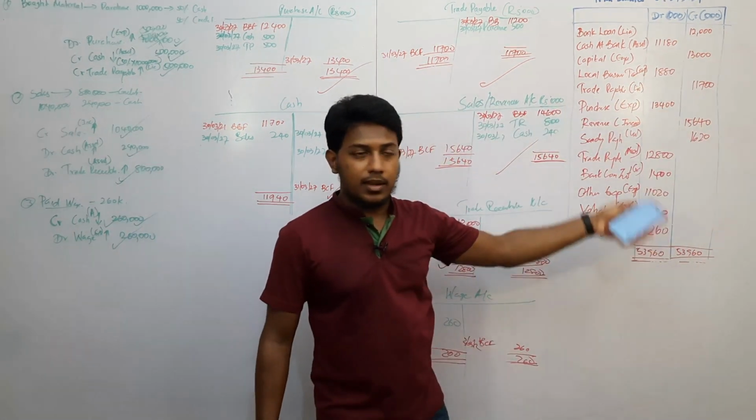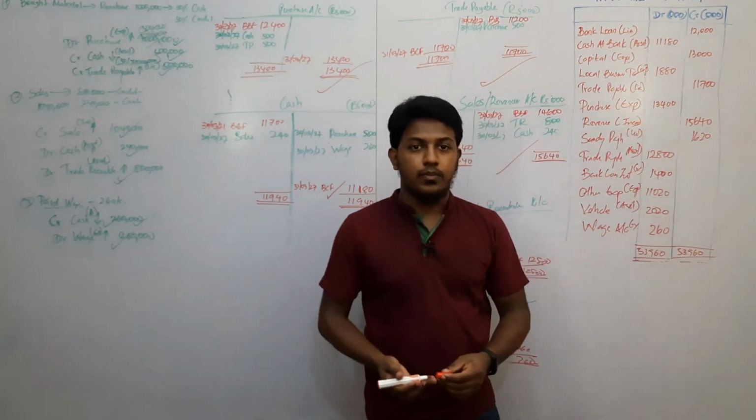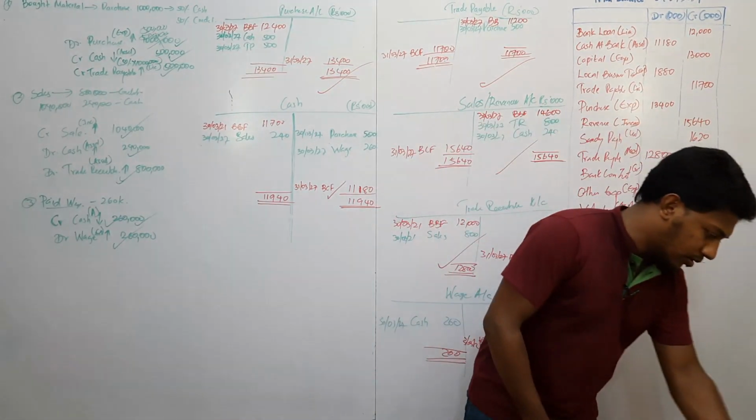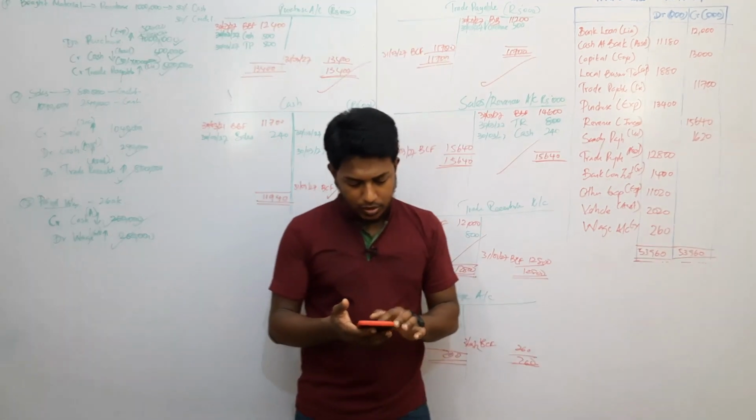This total 53,960 will be the answer. If it is wrong, the double entry is wrong, right? It should be correct. Next, take a second question.